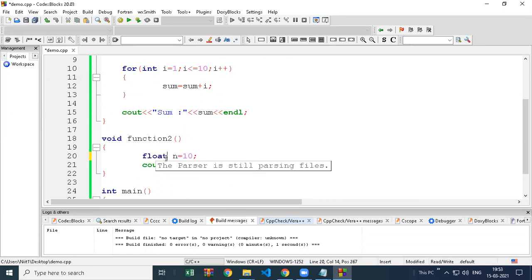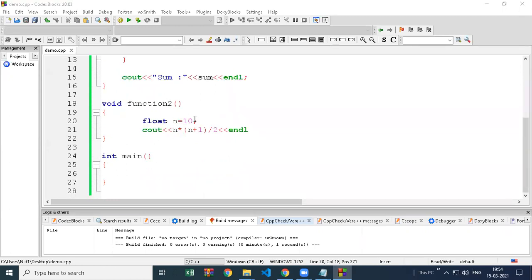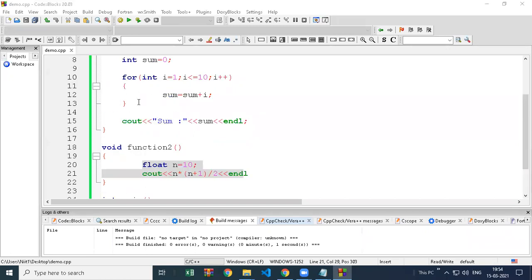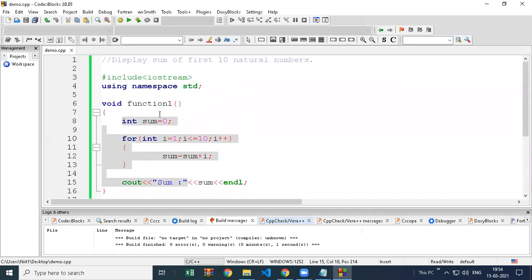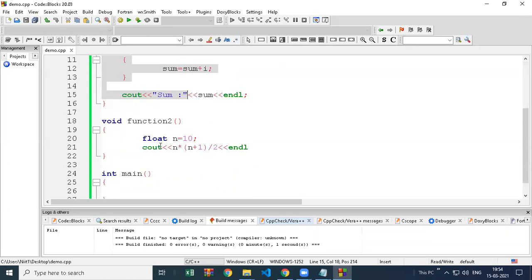Okay, so here we have to take float or something, we have to check here. In C++ there is one decimal value problem. So see the code now. We have only 2 lines of code and it will also print the answer. We have one code with 4-5 lines of code, it is printing answer 55. There is one more logic I created, this will print in just 2 lines without any loop.